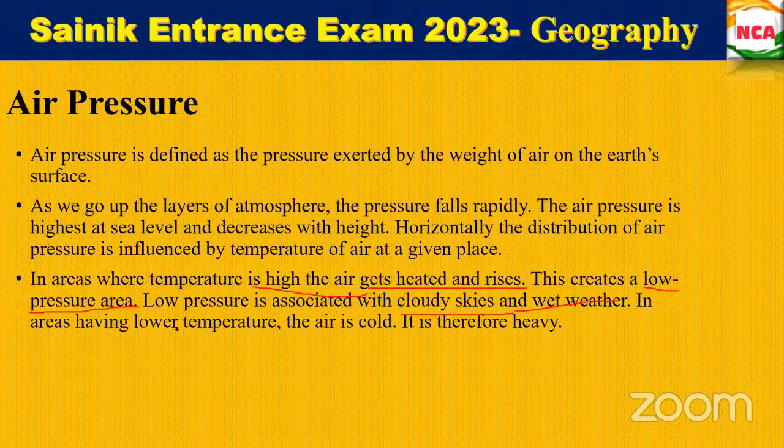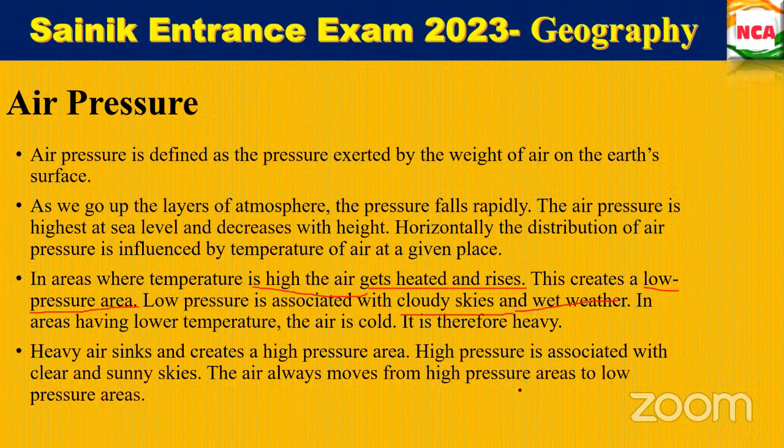When the air has a lower temperature, the air is cold, therefore it is heavy. If it is heavy, what will happen? Heavy air will sink and create a high pressure area. This high pressure area is associated with low pressure areas.